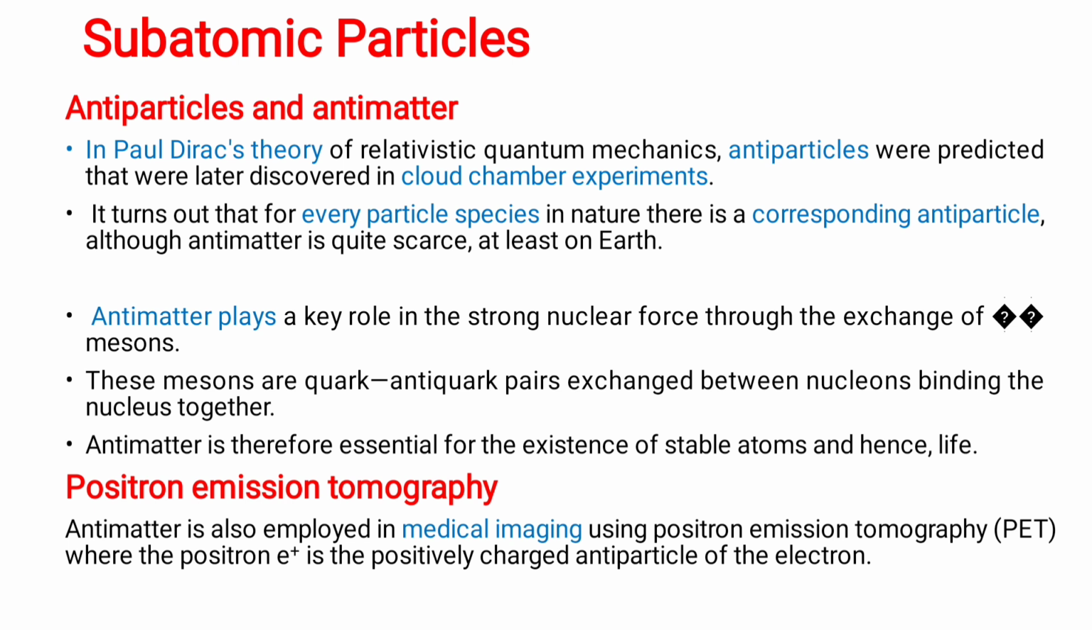Next is antiparticle and antimatter. What is the difference between antiparticles and antimatter? In Paul Dirac's theory of relativistic quantum mechanics, antiparticles were predicted that were later discovered in cloud chamber experiments. It turns out that for every particle species in nature, there is a corresponding antiparticle. Also, antimatter is quite scarce, at least on Earth.